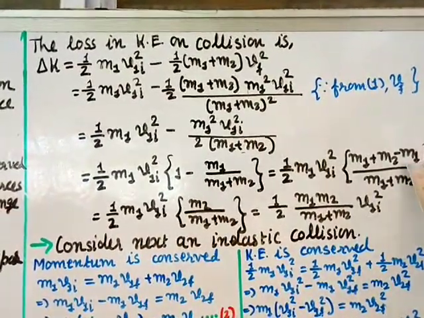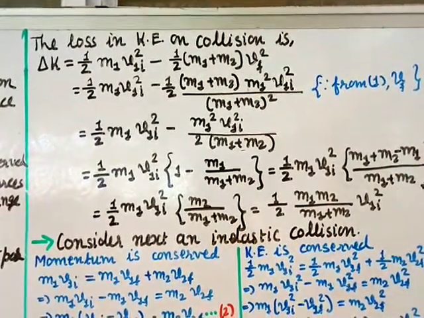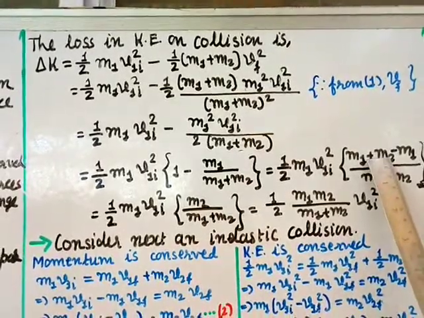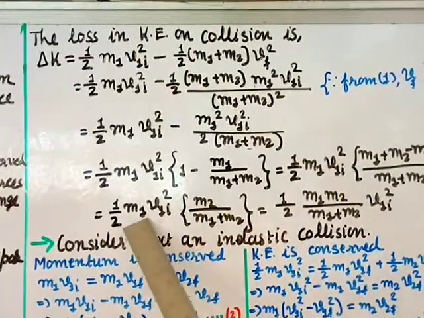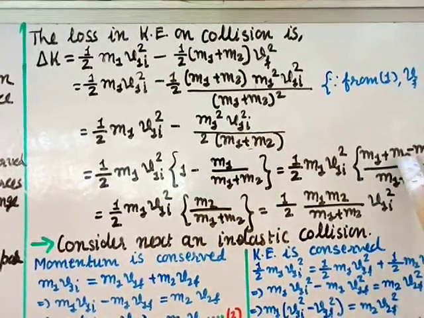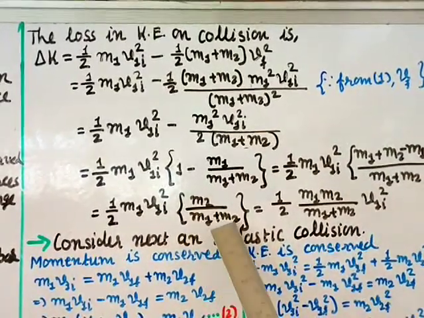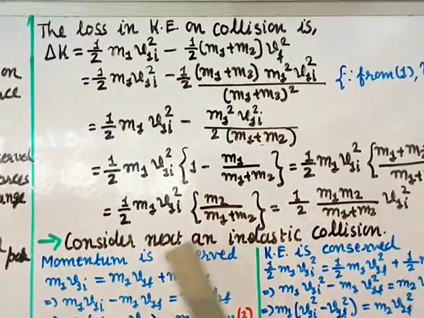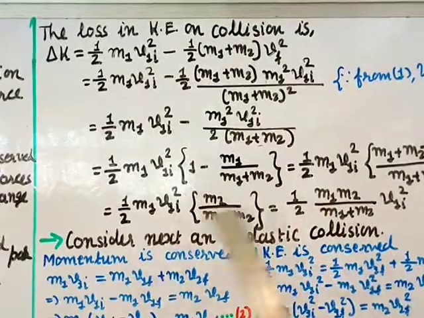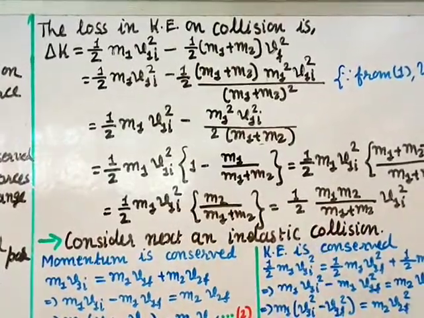The m1 minus m1 cancel, so here you get m2 alone. So what you get is 1 by 2 m1 v1i square times m2 over m1 plus m2. I am just rewriting it as 1 by 2 times m1 m2 divided by m1 plus m2 into v1i square.